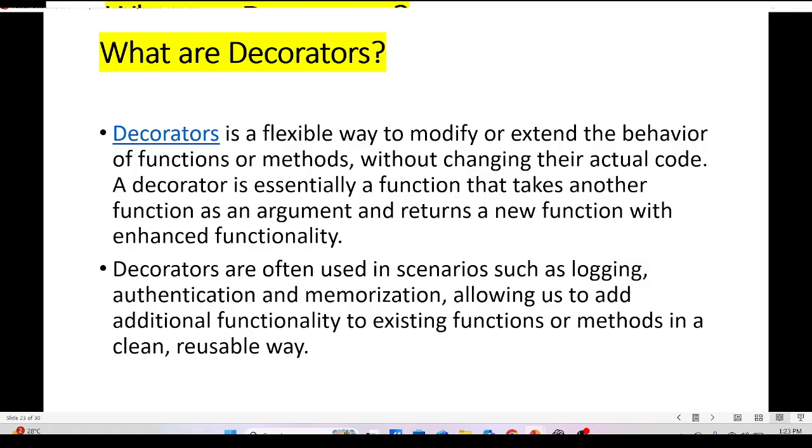What are decorators? A decorator is a flexible way to modify or extend the behavior of a function or method without changing its actual code. A decorator is essentially a function that takes another function as an argument and returns a new function with enhanced functionality. Decorators are often used in scenarios such as logging, authentication, and memoization, allowing us to add additional functionality to existing functions or methods in a clean, reusable way.